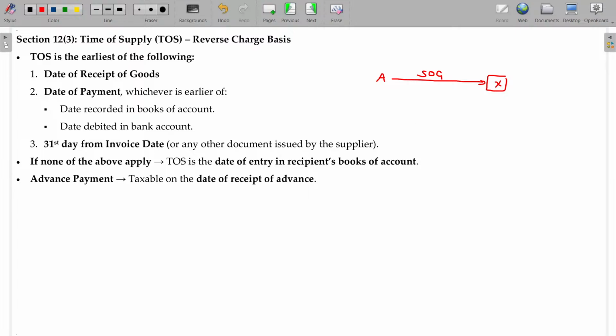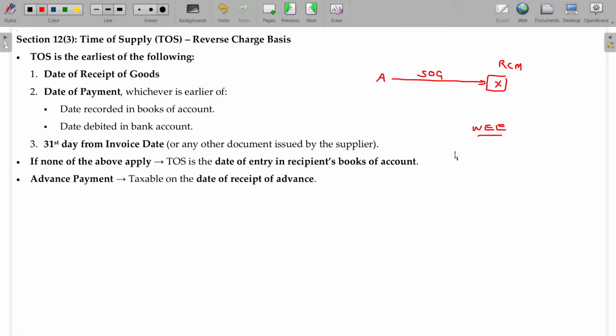Then what is the time of supply? Whenever you supply, no problem. But when you are getting the supply from others, where you are supposed to pay the GST under RCM basis, in this case, whichever is the earliest will be taken.